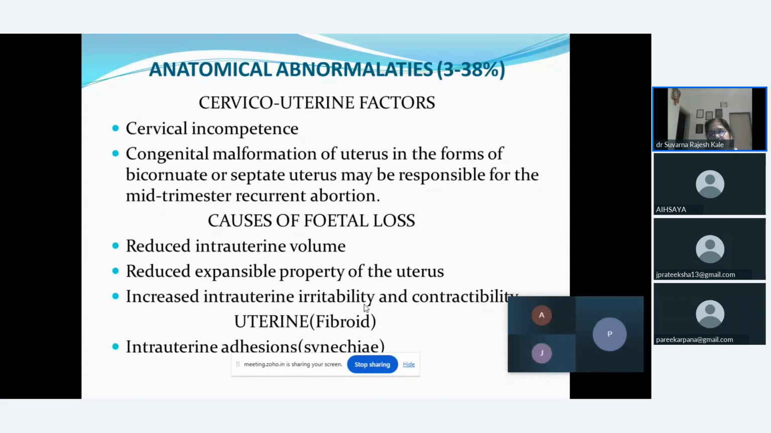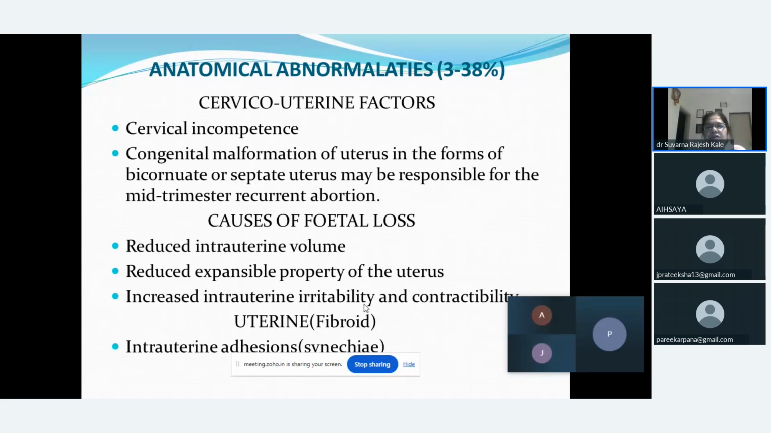Second cause of the cervicouterine factor could be congenital malformation of the uterus. We know the uterus is formed from the fusion of two Mullerian ducts. So if there is loss of fusion of these Mullerian ducts, it may give rise to a bicornuate or septate uterus, which may be responsible for recurrent mid-trimester abortion, and which can only be diagnosed when the female is advised to go for USG.